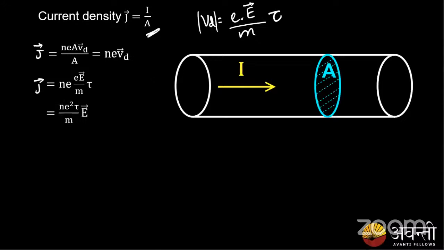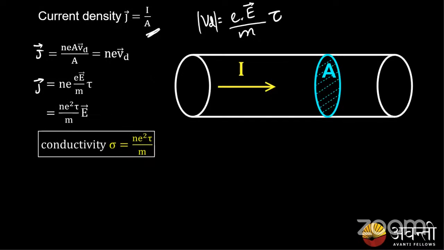So what is n e squared tau by m? It is a constant and it is called the conductivity of my conductor. The conductivity depends on the number of electrons and the time factor.